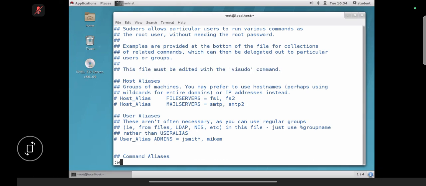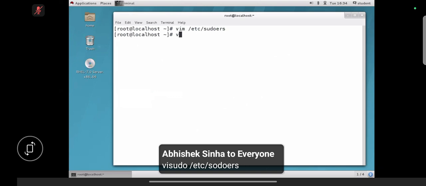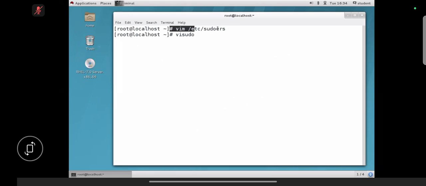So I'm going to save and quit. I'm back to root user. Then, this command is not recommended. If you want, you can make a note in brackets: this command is not recommended. So instead of this command, we need to execute this one. Got it, guys? Visudo is the command we need to use.